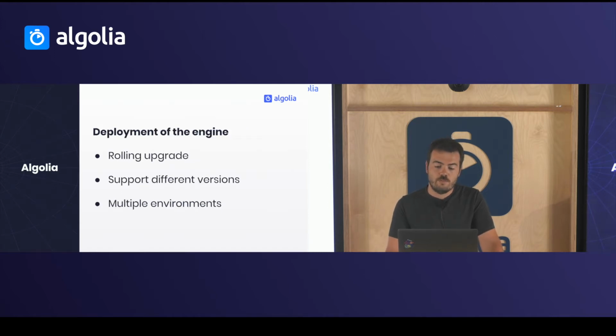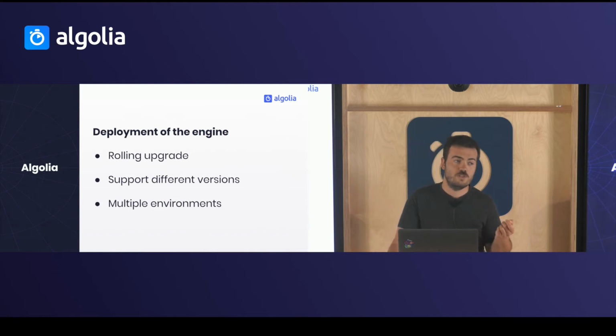Then for the deployment, we do a rolling upgrade procedure. So what is a rolling upgrade? It's just the fact that you deploy first on one node, then the second one, then the third one. You don't deploy on all of them at the same time. So it has 2 advantages. First, you can stop the deployment in the middle if you notice an issue. And then you don't shut down your service during a short period of time.